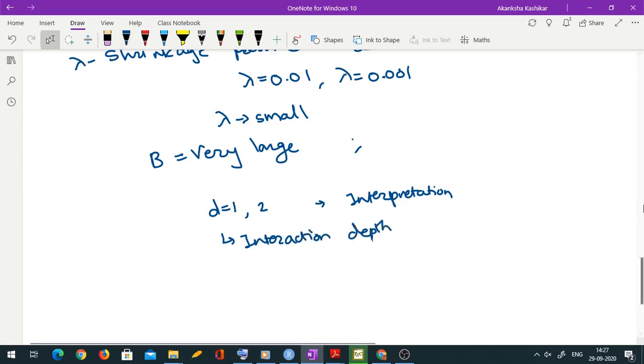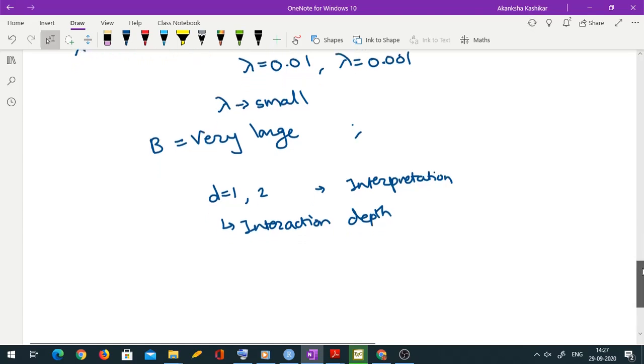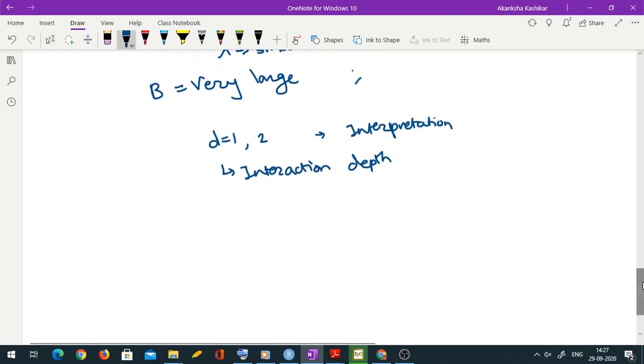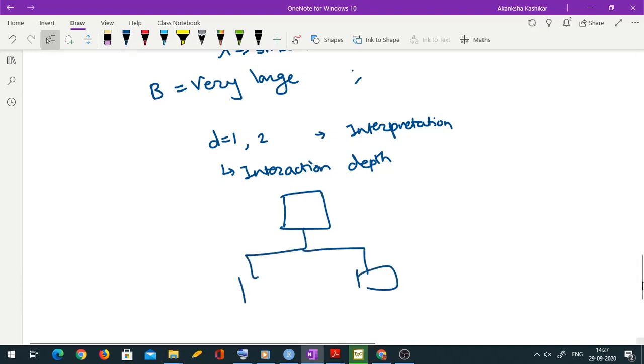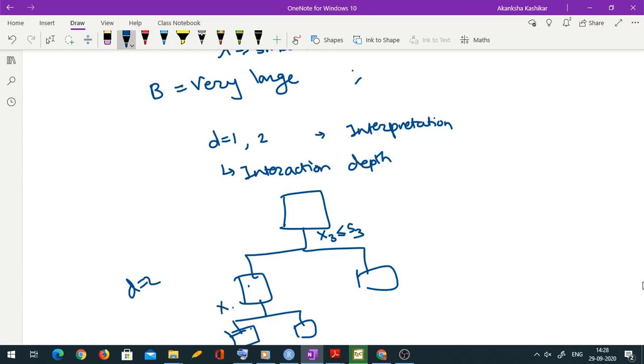Why interaction depth? Let me explain. Suppose I have one node here, then you split it into two nodes, and suppose this gets split further into 2. So my D has become 2, because I have 2 levels here. Suppose this splitting is based on x3 less than or equal to s3, and this is x4 less than or equal to s4.